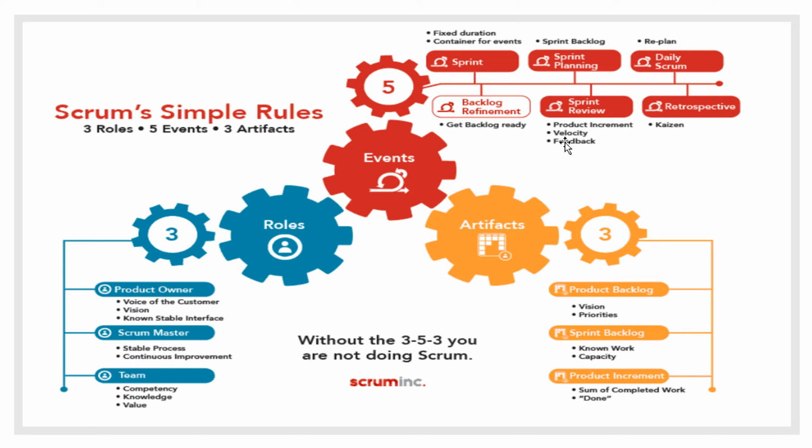Then we have sprint review. The sprint review is usually held at the end of the sprint along with the product owner, customers, stakeholders, and the development team. Whatever potentially releasable functionality the team has developed, they will demo it to the stakeholders. It is an informal meeting, and the presentation of the increment is mostly to elicit feedback and foster collaboration between the stakeholders and the team. It is usually a time-boxed meeting, to a maximum of 4 hours for a 1 month sprint.